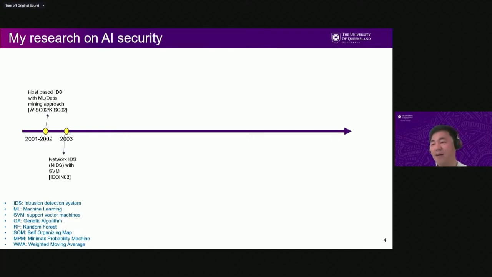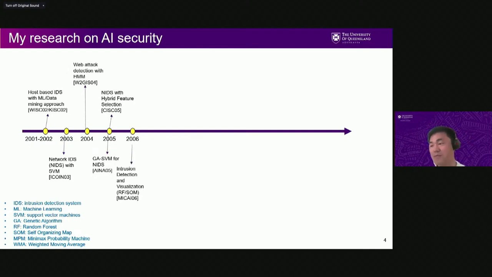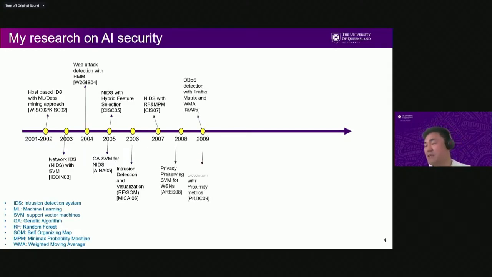And then I used different machine learning algorithms over the years, and different techniques like soft computing and genetic algorithms and so on. Also, I tried to visualize ongoing intrusion using machine learning techniques. And this shows my journey of using AI techniques for detecting intrusions.